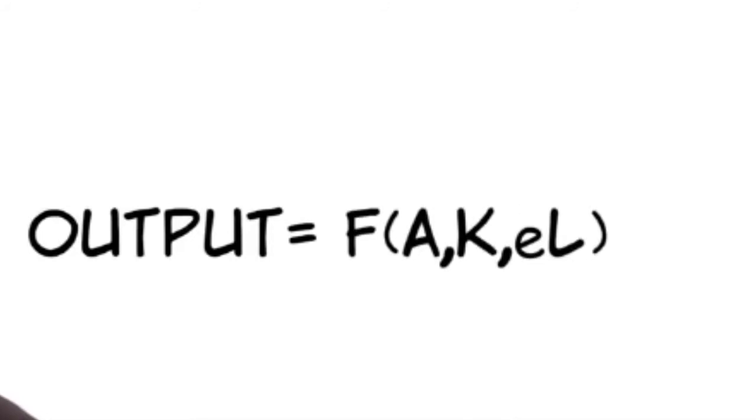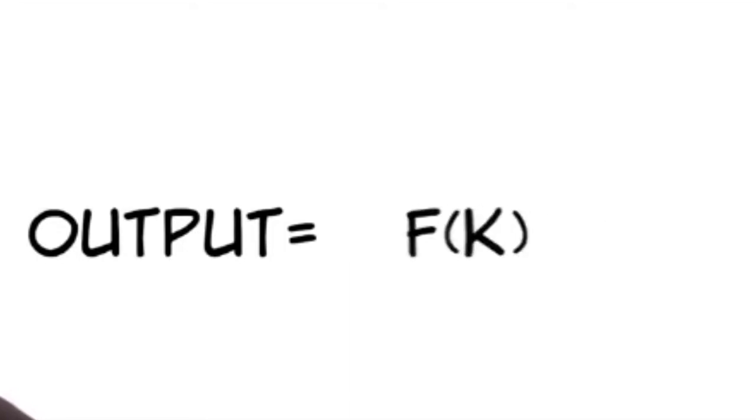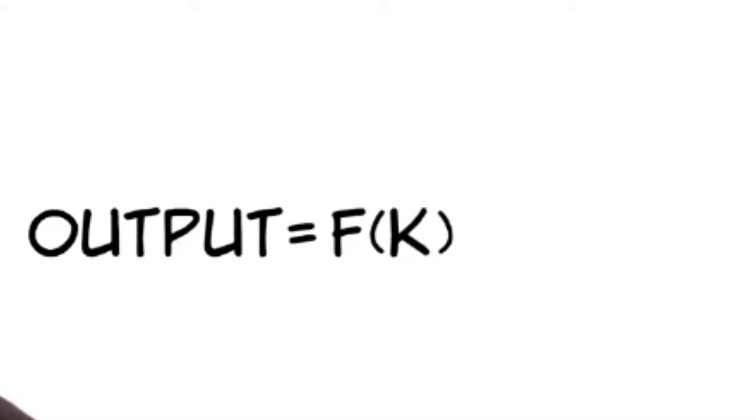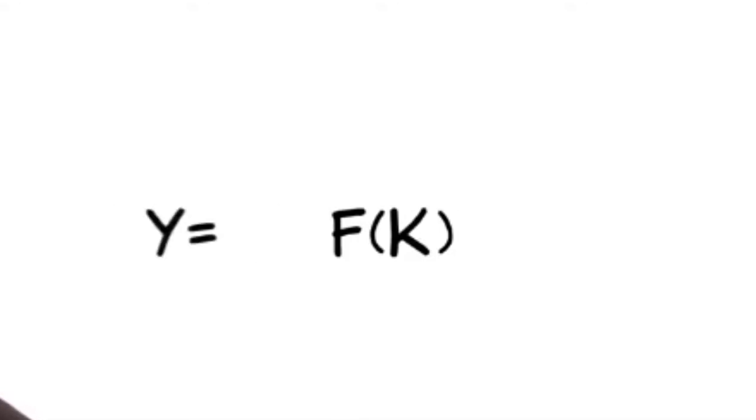Since capital is the only input, output is a function just of the quantity of capital. Let's write output with the letter Y. Then we can say that Y is a function of K, or output is a function of the quantity of capital. What properties should our production function have? First, it makes sense that more K increases output.